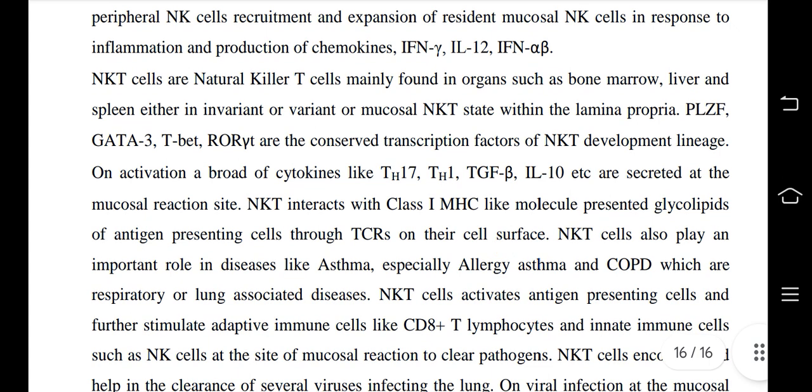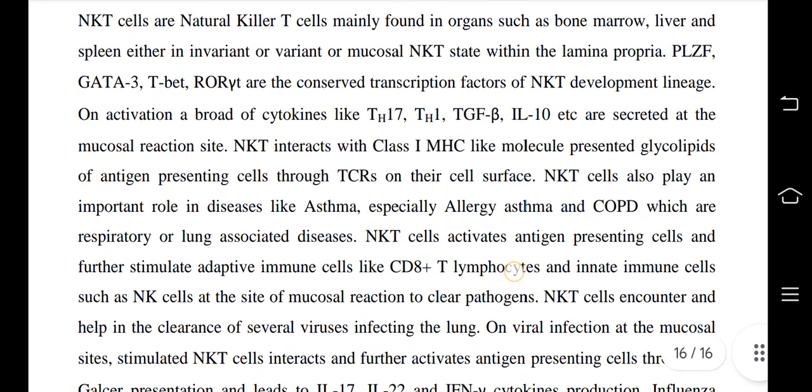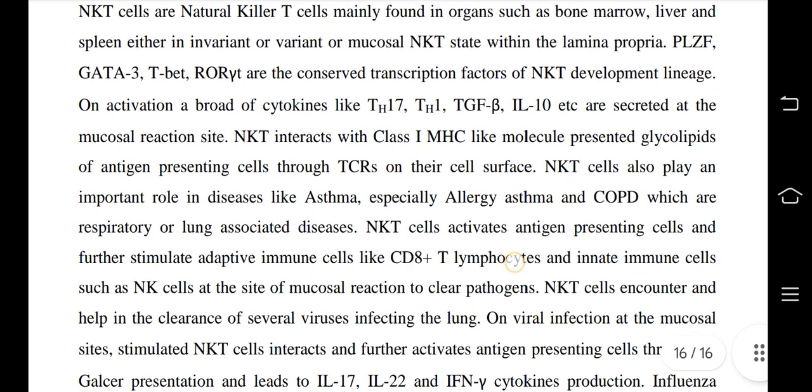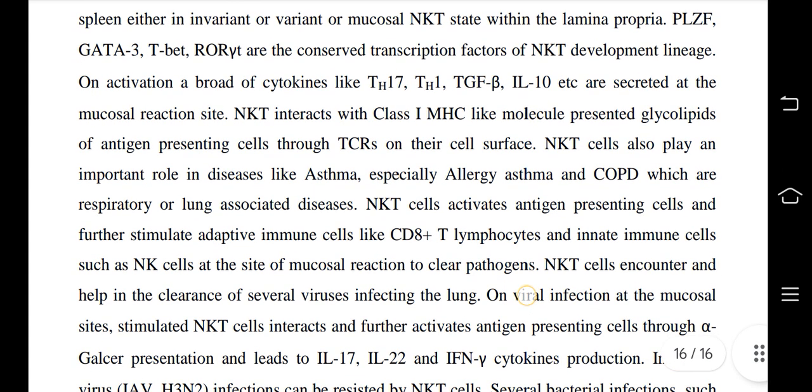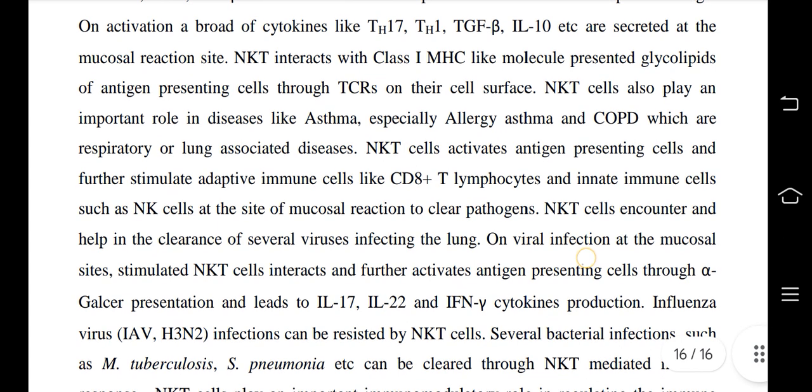NKT cells are natural killer T cells mainly found in organs such as bone marrow, liver and spleen, either in invariant or mucosal NKT state within the lamina propria. GATA3 and T-bet are conserved transcription factors of the NKT development lineage. On activation, a broad range of cytokines like Th17, Th1, TGF beta, IL-10, etc. are secreted at the mucosal reaction site. NKT cells interact with class 1 MHC like molecule presented glycolipids of antigen presenting cells through TCRs on their cell surface.